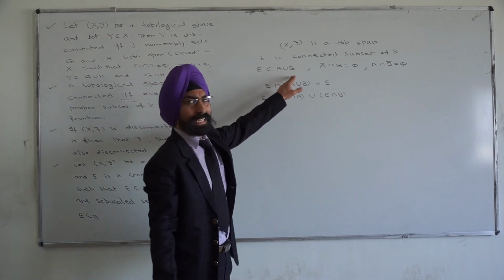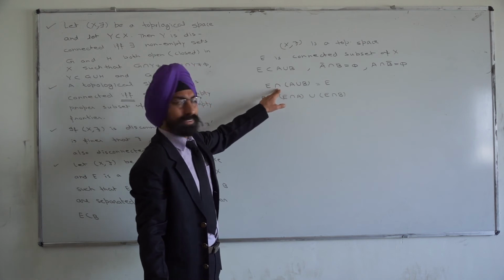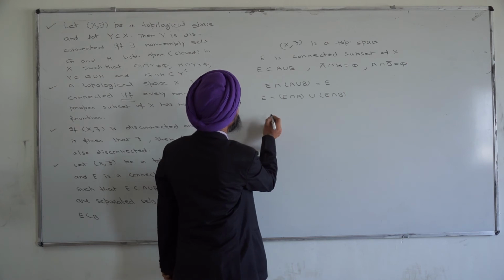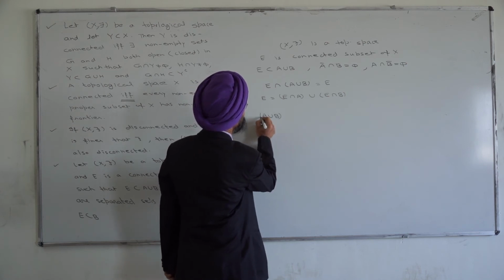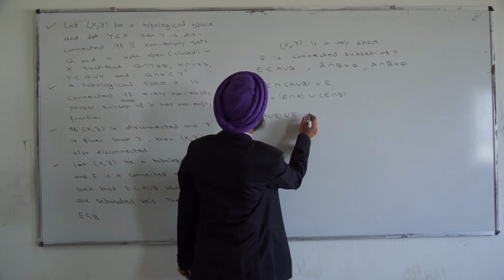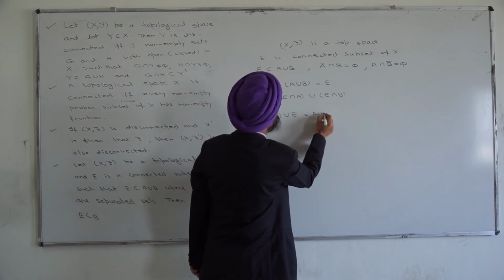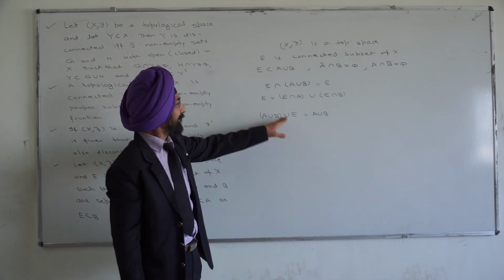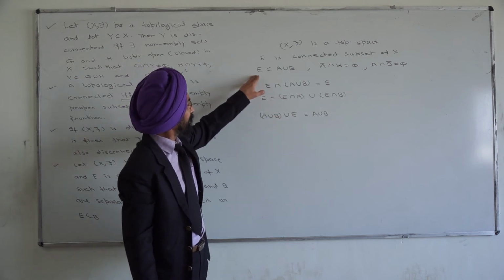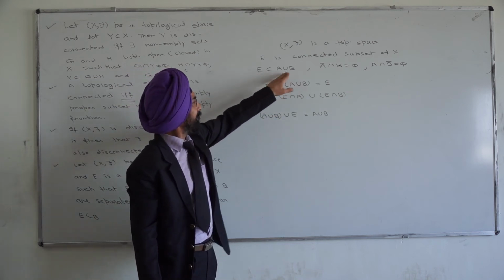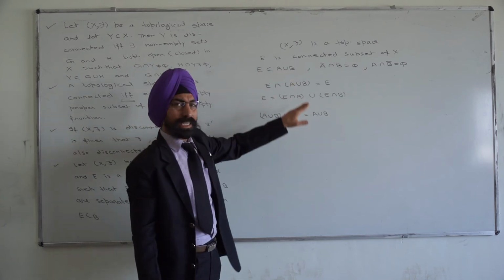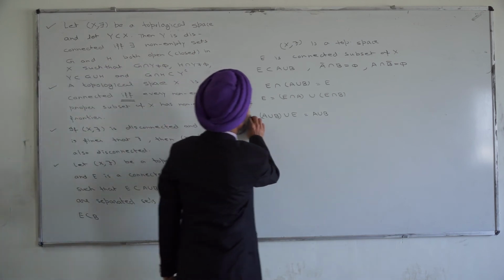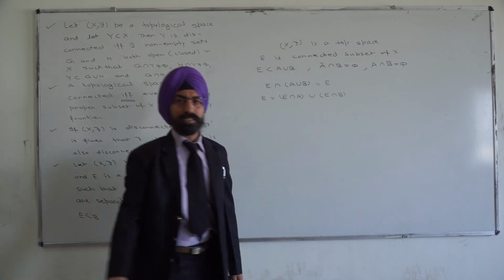Again, E is a subset of A union B. Earlier we had the intersection. Now what about their union? A union B, union with E, is equal to the bigger of the two, that means A union B. These are the basic results. In fact, this result will not be used in this theorem, but these are the two basic results: if a set is a subset of the other, then their intersection is the smaller set and their union is the bigger set. Here we will use only the first of these two results.